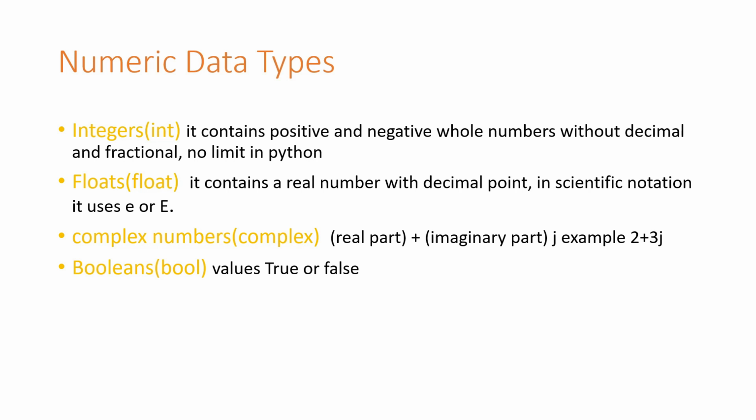Booleans. So many languages have boolean as a data type. Normally in C, it is represented as 1 or 0, but in Python, it is True or False.